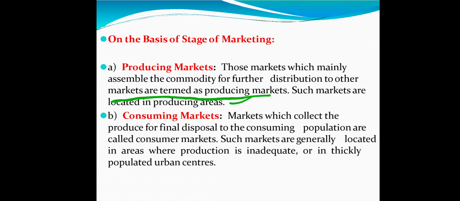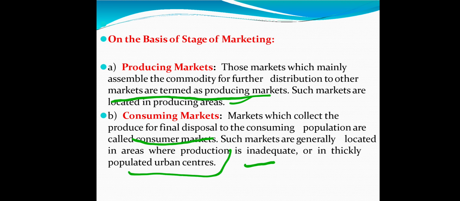Then the consuming market, which collects the produce for final disposal to the consuming population, is called a consumer market. So when it is for final consumption, that market is called a consuming market. Such markets are generally located in areas where production is inadequate or in thickly populated urban centers.